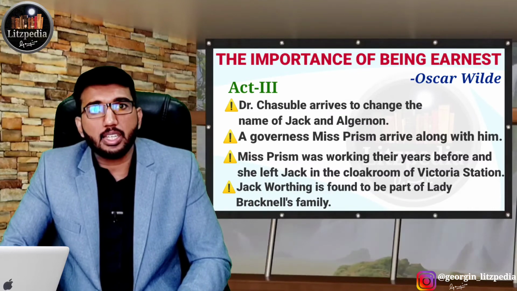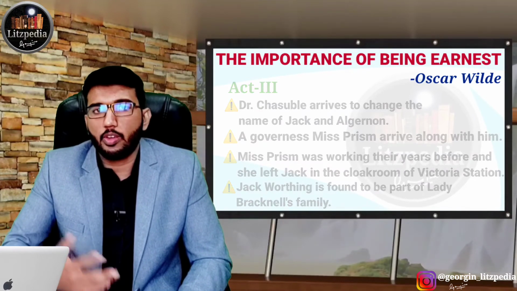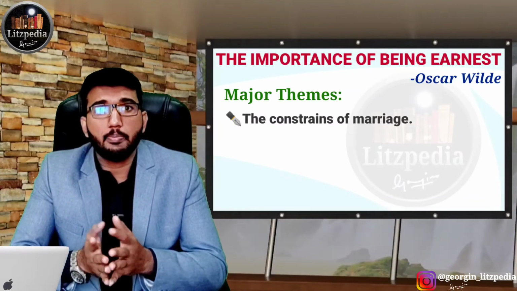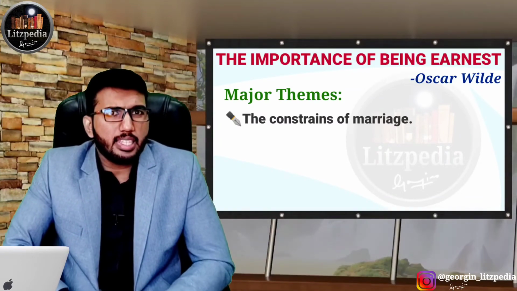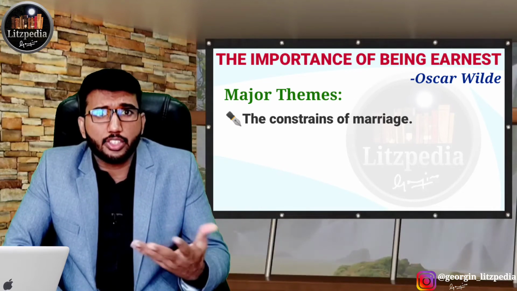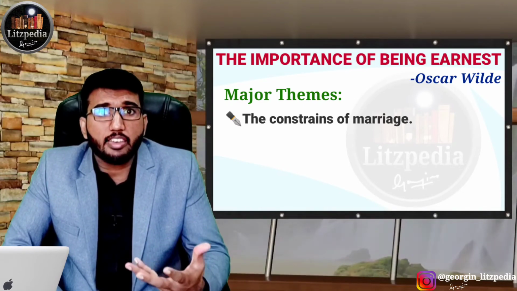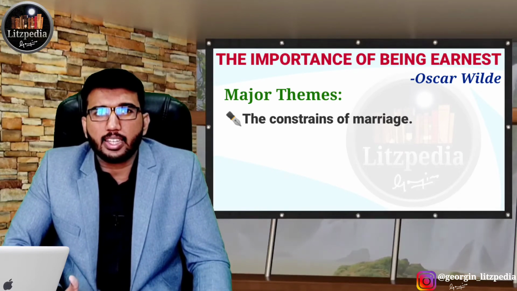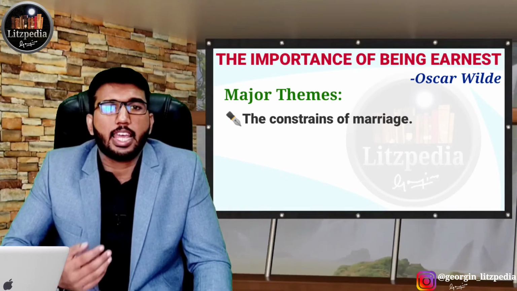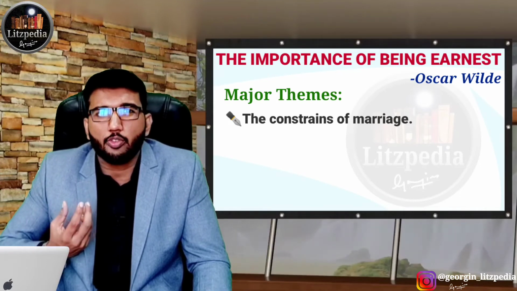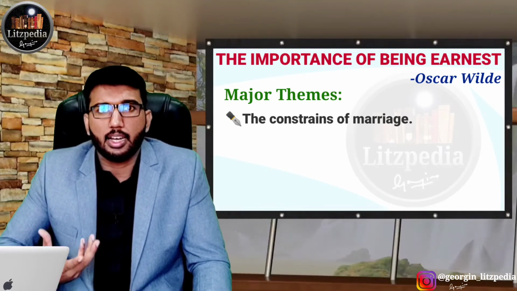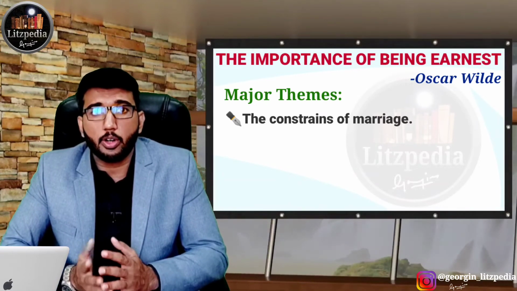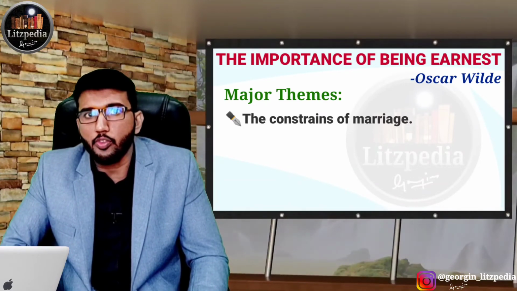Now we will discuss the major themes of this play. When we talk about the themes, we can see that the constraints of marriage is an important theme. That means marriage is seen not as a serious institution during that time. They pretend it is a very serious institution, but we can see this is more like a mechanical kind of thing. In the name of wealth or social status, people had these marriage relationships. So that is an important theme in the play, The Importance of Being Earnest.